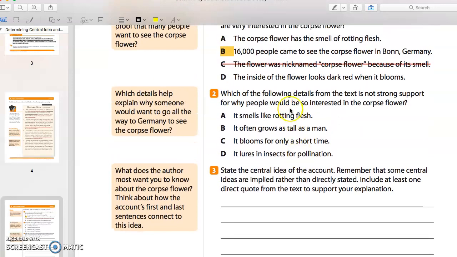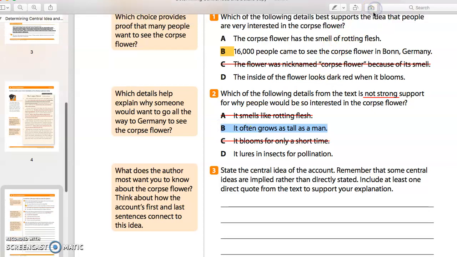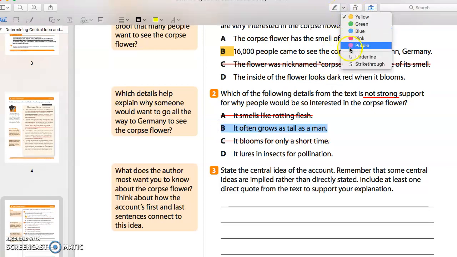Okay? So which of the following details is not strong support for why they are interested in it? Because it smells like rotting flesh? That's a good reason. They want to know why it's not strong. So, people do want to see it for that reason, so that doesn't work. It blooms for a short time. It often grows as tall as a man. I mean, I want to see it for all those reasons. The only one I wouldn't want to see it for is just that it is an insect for pollination. So, it's going to be D.